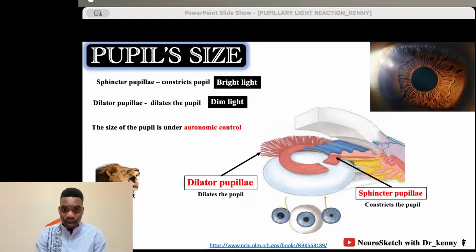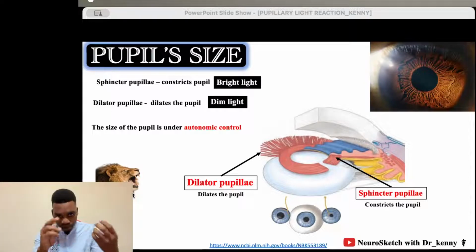What happens? The pupil size is under autonomic control. So what happens when you see a lion? Between sympathetic and parasympathetic, what do you think will be activated when you see the lion? Think about what makes you fight or flight. That would be your sympathetic. The sympathetic is activated when you are in fight or flight mode.